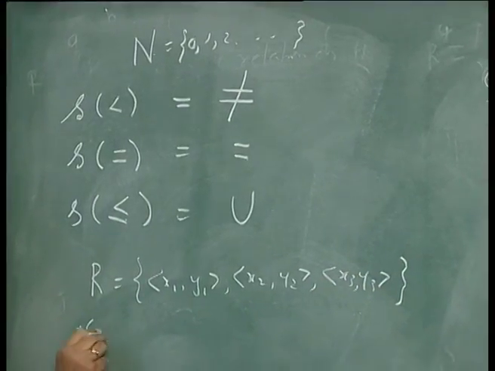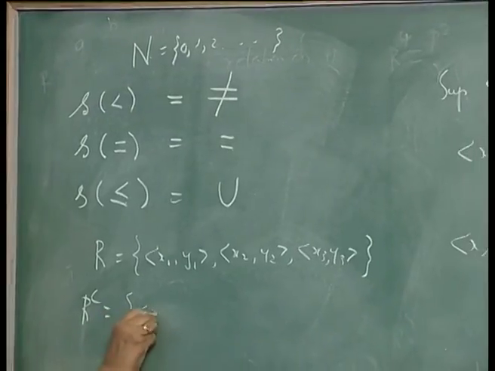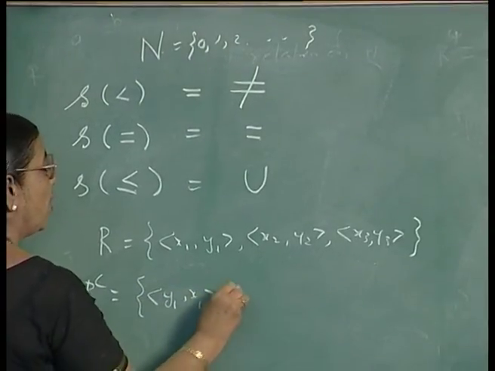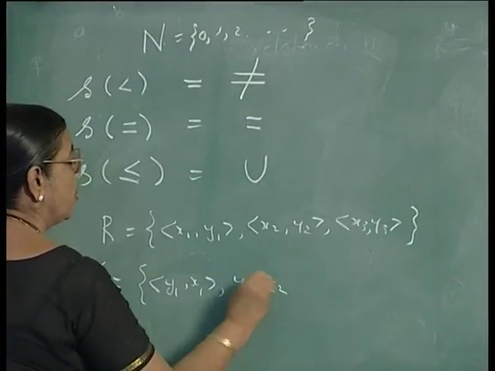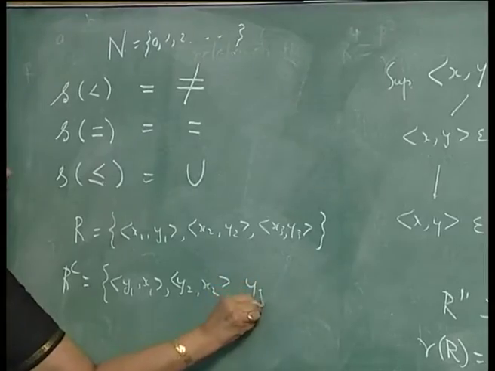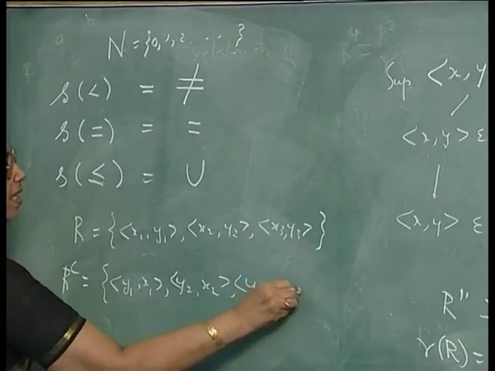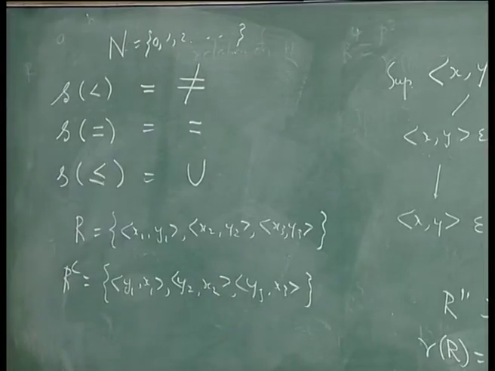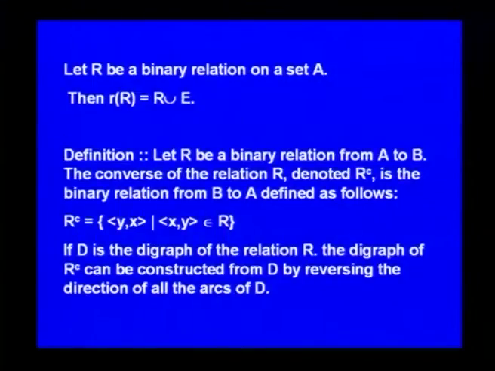R C will consist of y1, x1, y2, x2 and y3, x3, all with the order reversed. If D is the digraph of the relation R, the digraph of R C can be constructed from D by reversing the direction of all the arcs of D.